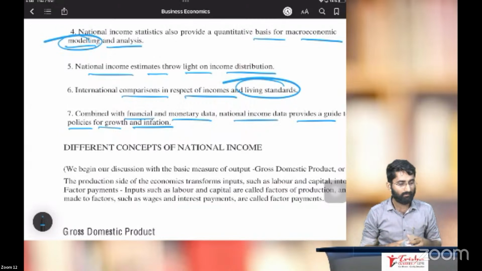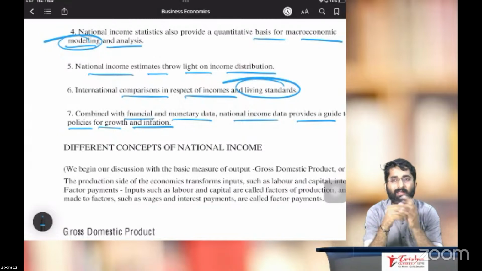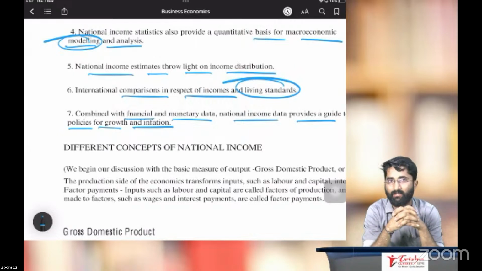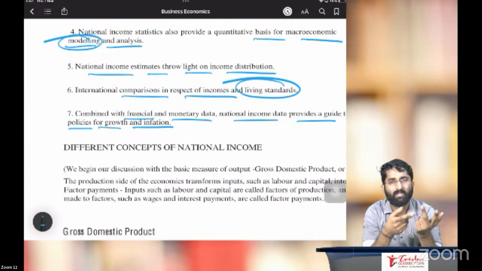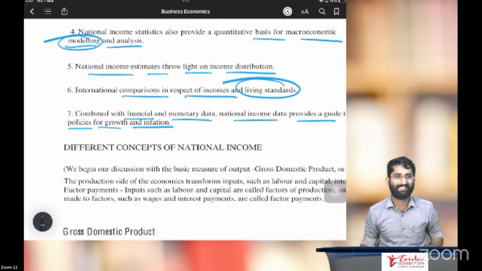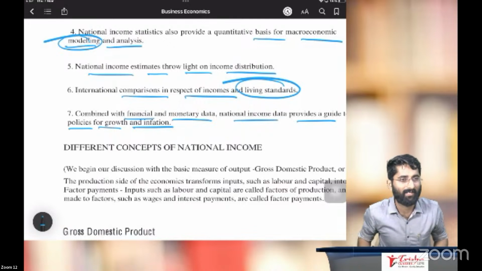Later, after this, we will discuss what are the different concepts that we have to study in national income, such as GDP at market price, GDP at factor cost, NDP at market price, NDP at factor cost, like this. We have to calculate many concepts here. Believe me, very interesting one.